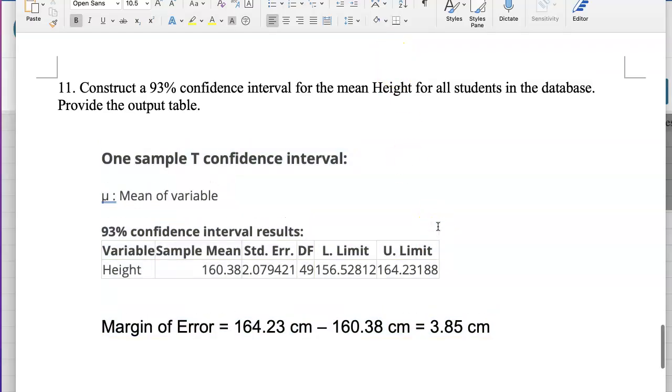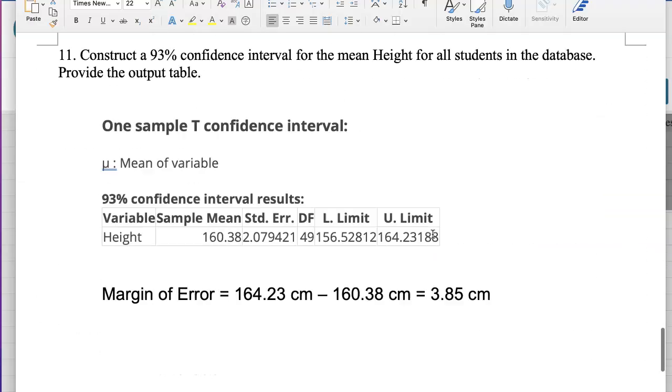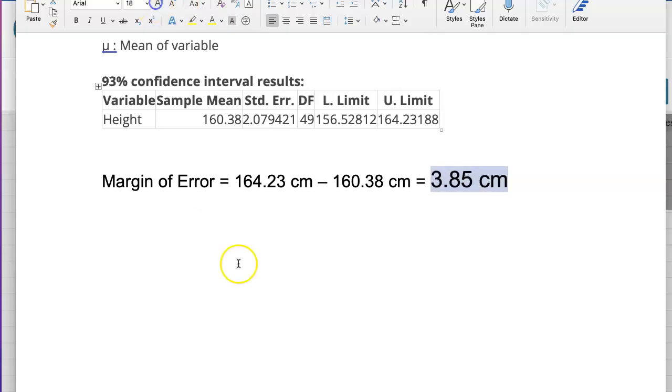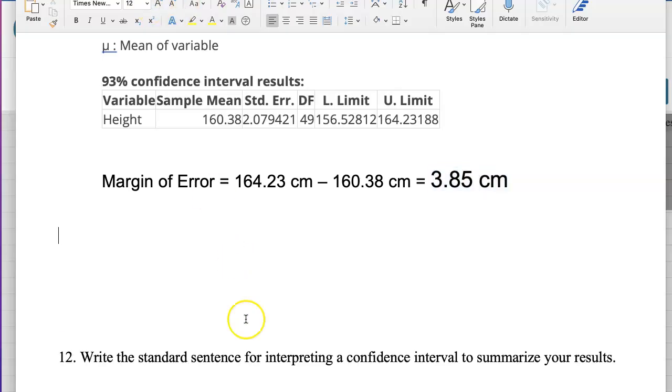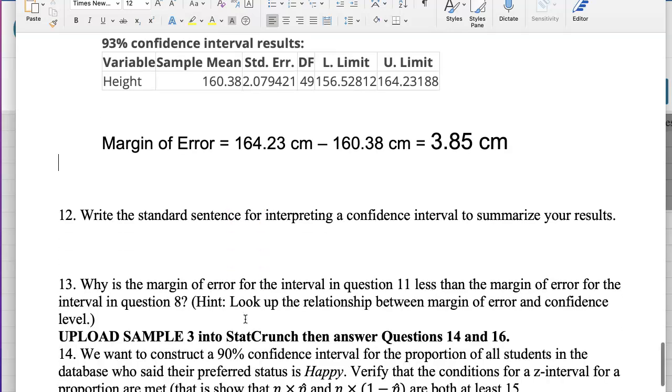We used the exact same sample of size 50, but I had 5 as the margin of error, and this time I have 3.85. So guess what I'm going to ask you to do now? Talk about the relationship between the confidence level and the margin of error.